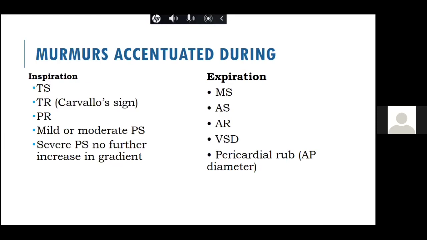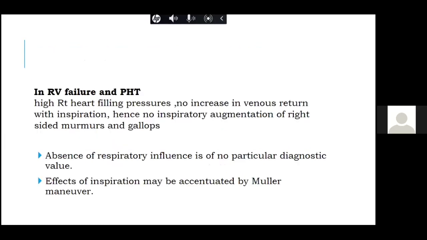We already discussed that the mitral regurgitation murmur is not much affected by expiration. The VSD murmur, because there is an increased flow to the left side, the LV to RV blood flow increases, and so the VSD murmur may get increased by expiration. We know that there is a pericardial friction rub which may be increased during expiration because the AP diameter is increased during expiration. So these are a few of the murmurs which are affected by inspiration and expiration.